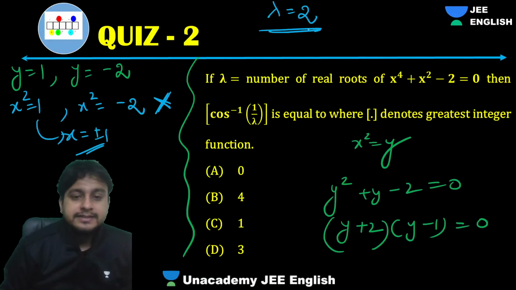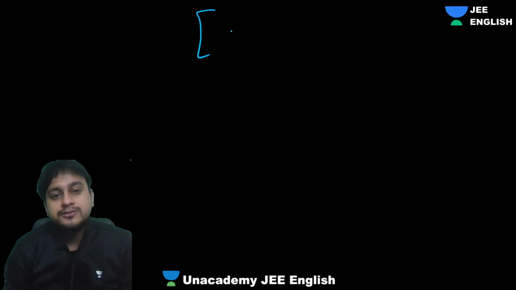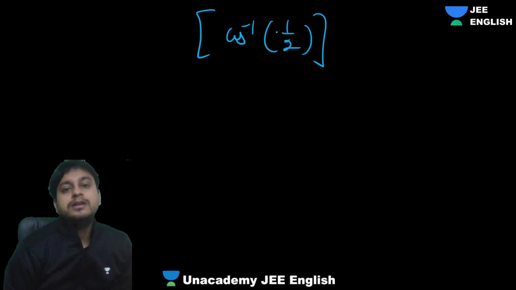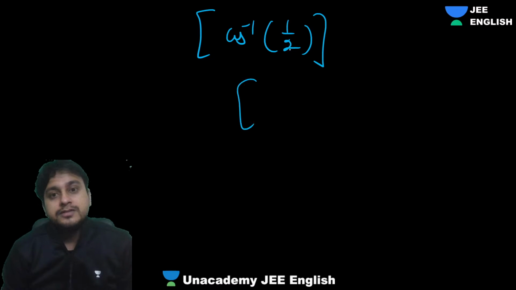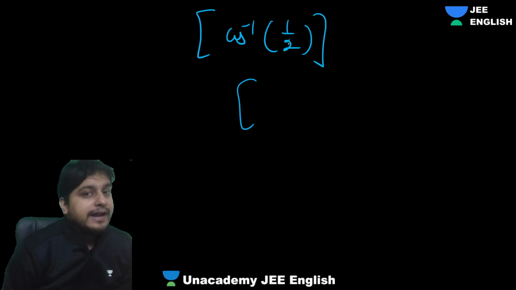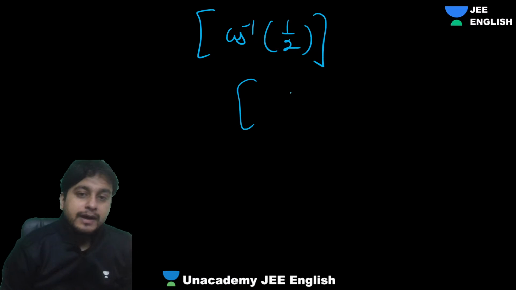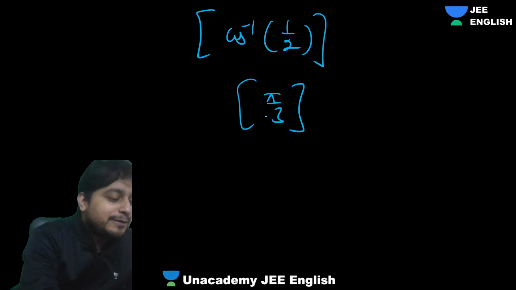That is it. So guys, now let's get this value, greatest integer of... So what they are asking is the greatest integer of cos inverse of 1 by lambda, that is 1 by 2, right? What is cos inverse 1 by 2? So we'll get the greatest integer of cos inverse 1 by 2. When do you get 1 by 2? Tell me, everyone. 1 by 2 is coming as cos pi by 3. That is pi by 3. So the question is the greatest integer of pi by 3, to be precise.